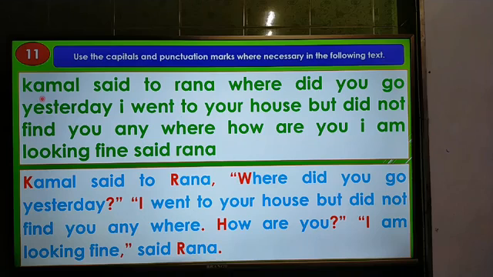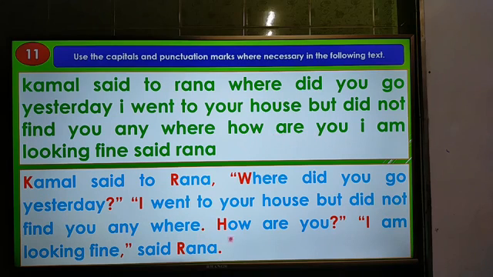Here Kamal is a person, so we have to use a capital letter for Kamal. Kamal said to Rana. Rana is also a proper noun, so we have to use a capital letter here, and then we have to give a comma. As it is direct narration, we have to use inverted commas here, and after the inverted comma we have to use a capital letter. So W will be a capital letter. Where did you go yesterday? As it is an interrogative sentence, we have to give a question mark, and we have to give the closing inverted comma. Then the second sentence, after the inverted comma, here I will be a capital letter. I went to your house but didn't find you anywhere. Full stop.